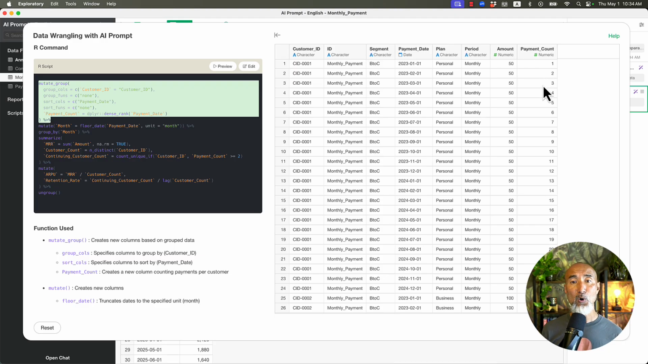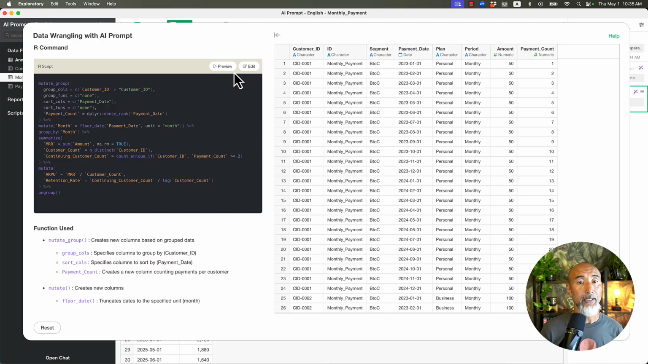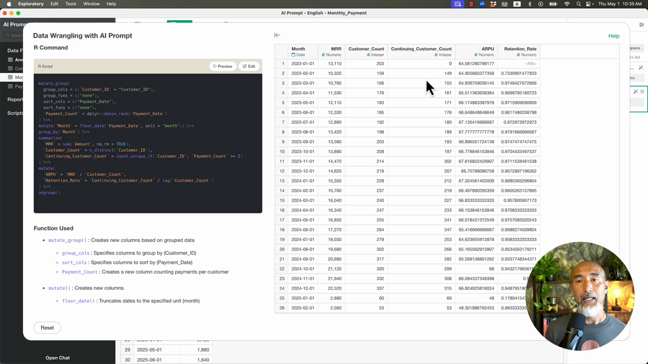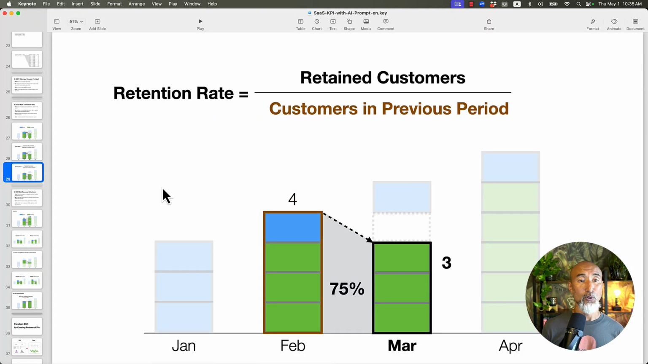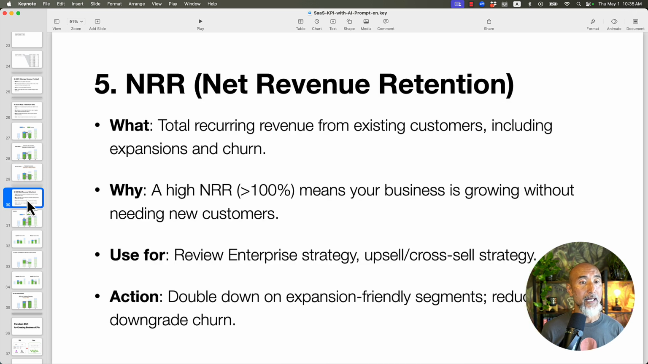This information is important because if the payment count is greater than 2, then that customer is considered a retained customer, a continued customer. That's what it's doing. And then I'm going to click on the preview again. Basically this continuing customer count is a part of that information. Once you get that, you can get the retention rate, or the opposite, the churn rate. So now we have the MRR and ARPU and retention rate. Let's go to the next one, which is the last one.